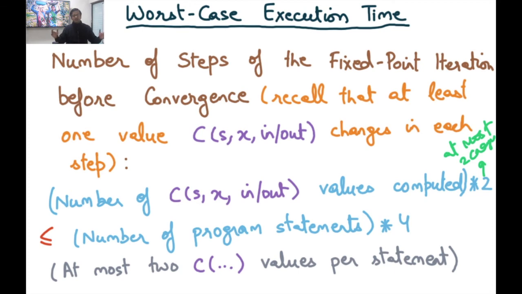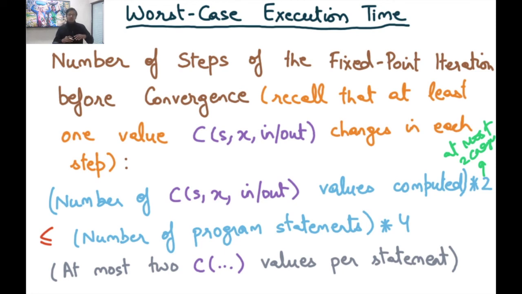So in the worst case, all values will change twice. That's the worst case actually. And so the maximum number of steps I'll have is basically the number of these values times 2. And after that, everything would be bottom, and then I will definitely converge for sure.